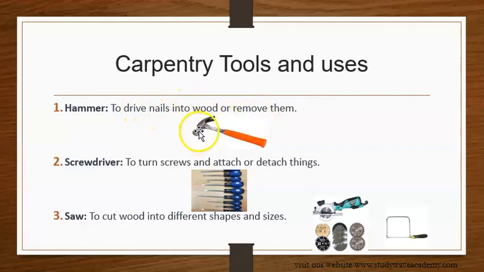You use this side to nail into the wood, and if you want to remove the nail, you use this other side to remove the nail. Then we have the screwdriver, to turn screws and attach or detach things. This is the screwdriver with different mouths. It's used for turning screws to attach or detach things.